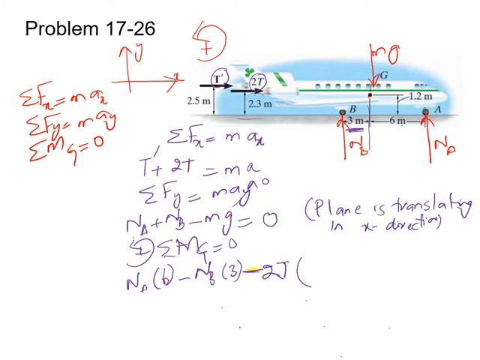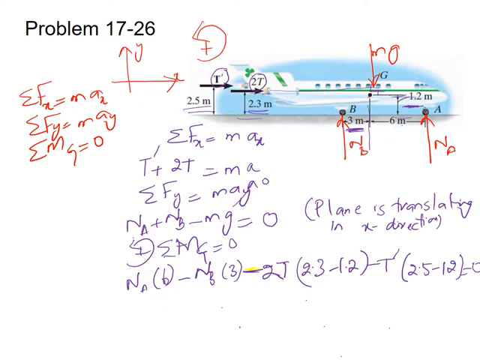The perpendicular distance, the vertical height, is 2.5, and from the ground to point G the height is 1.2. So by subtracting 1.2 from 2.3, we get the distance between point 2T and G. So this will be equal to 2.3 minus 1.2. Similarly, T prime is also creating a clockwise moment about point G, so minus T prime, and the distance will be 2.5 minus 1.2, and this is equal to 0.